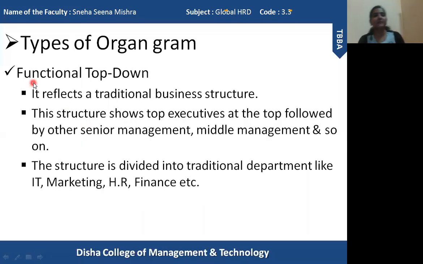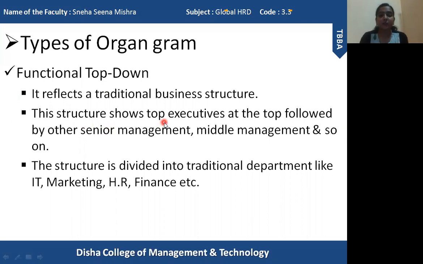So the first one is functional top-down. So as you all can see, the functional top-down structure is a traditional business structure, where orders flow from the top to the bottom. So there are many layers within the top and bottom layer, top and bottom management.